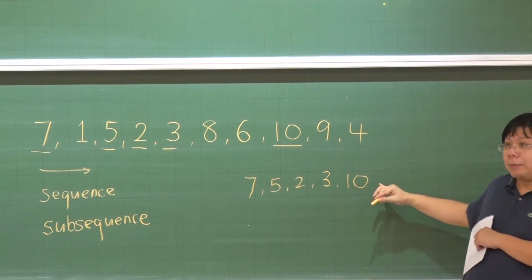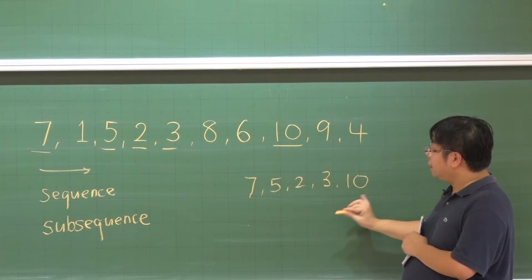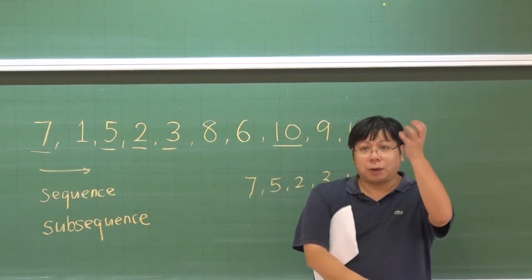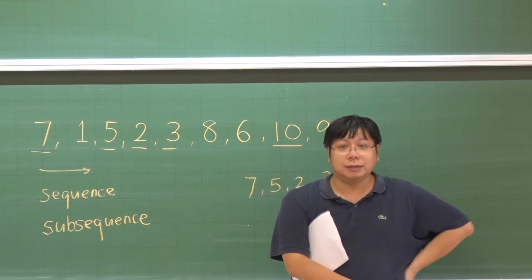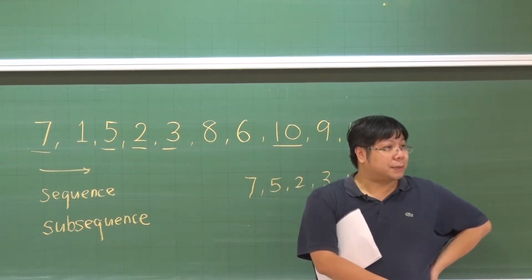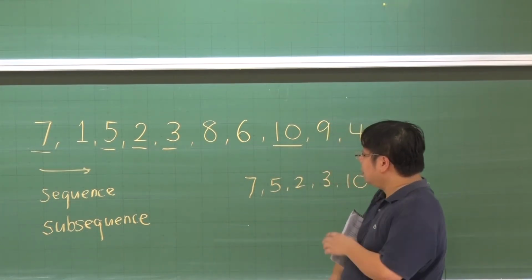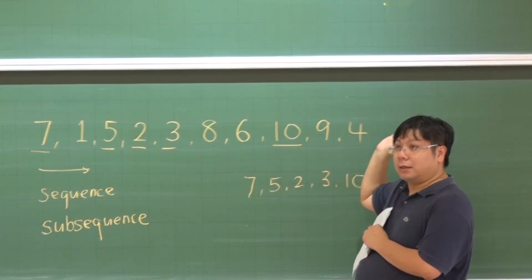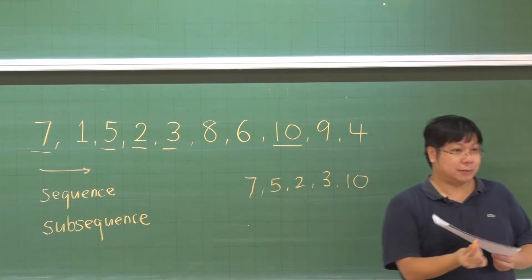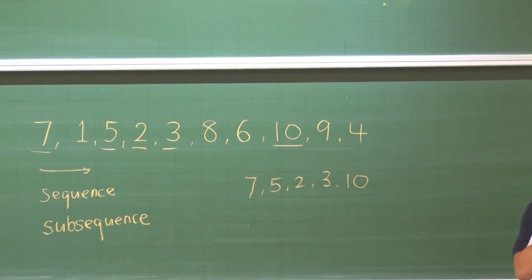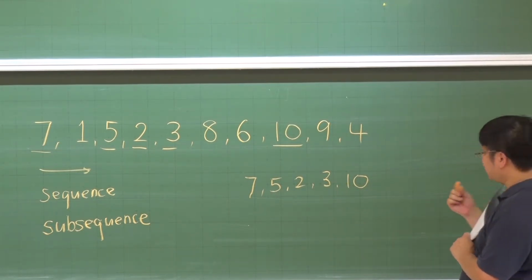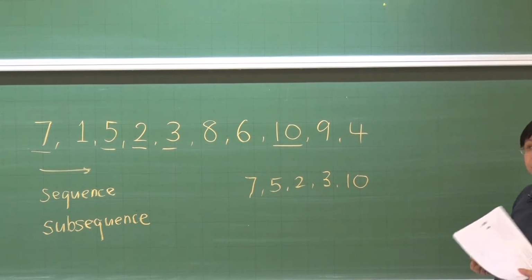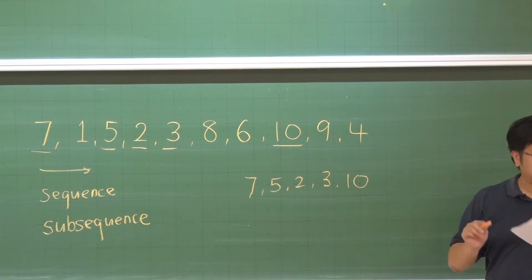Is that okay? But then the ordering of the numbers is the same as the ordering of these numbers in the original sequence. That's why we call it a subsequence. So subsequence means that we can skip some of the numbers, drop them away, and then take the remaining. Now I can define subsequence into two different special kinds of subsequence.